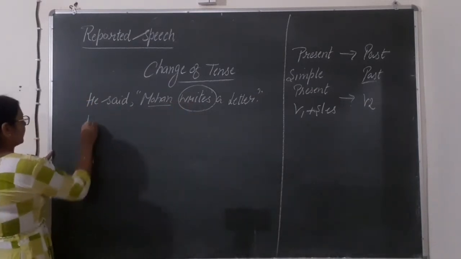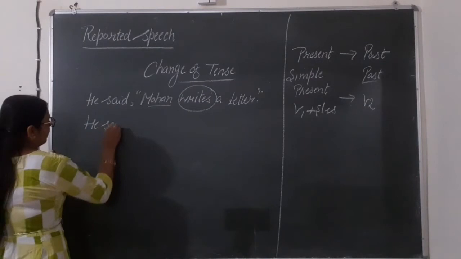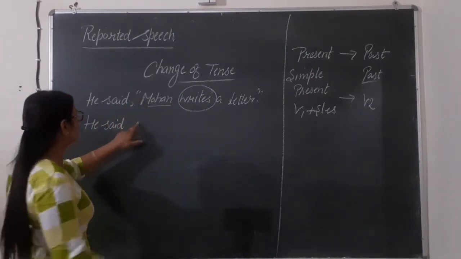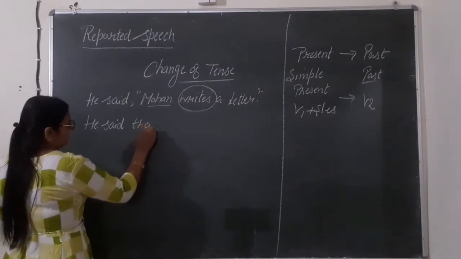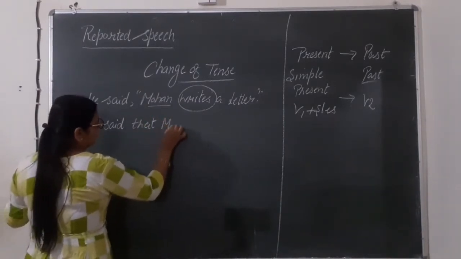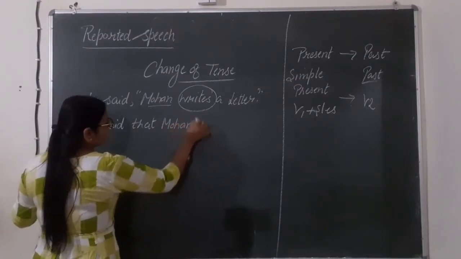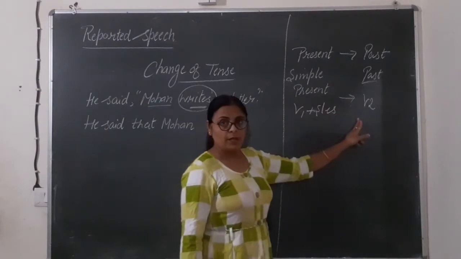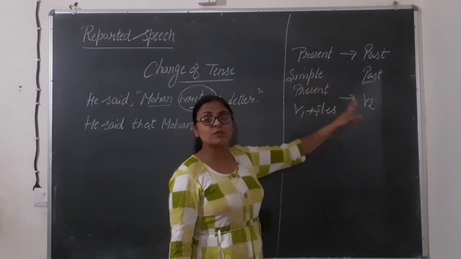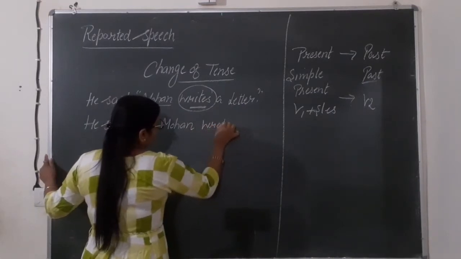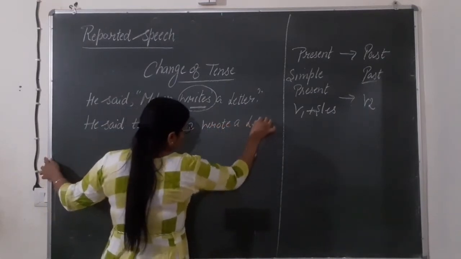How to change? He said. To remove the inverted commas, we will use here the conjunction that. Okay, he said that Mohan. Now this first form of the verb will be changed into second form of the verb, because we are changing simple present into simple past. Wrote a letter.